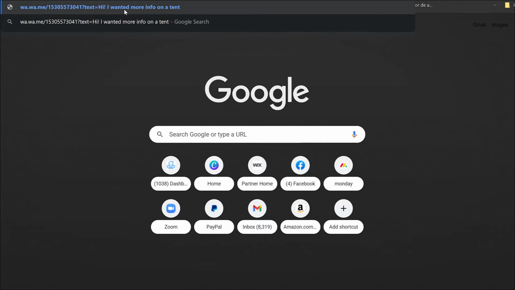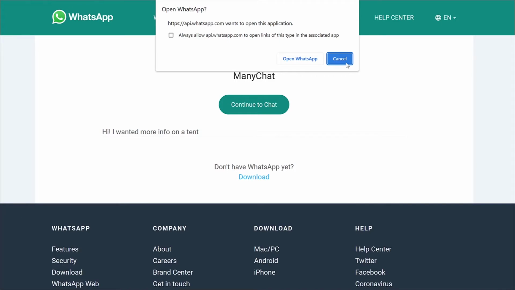Well, just like this. Here you can see that I have written into my search bar wa.me/country code phone number question mark text equal "Hi, I wanted more info on a tent." And you can change this to be anything you want. We're going to hit enter. And here you can see it immediately opens up a prompt that says open WhatsApp. API WhatsApp wants to open this application. We can click open WhatsApp if we wanted to go to that conversation.